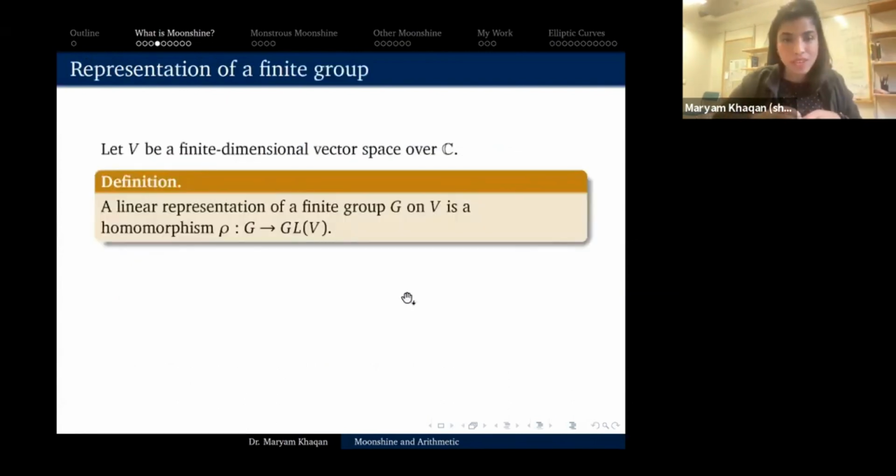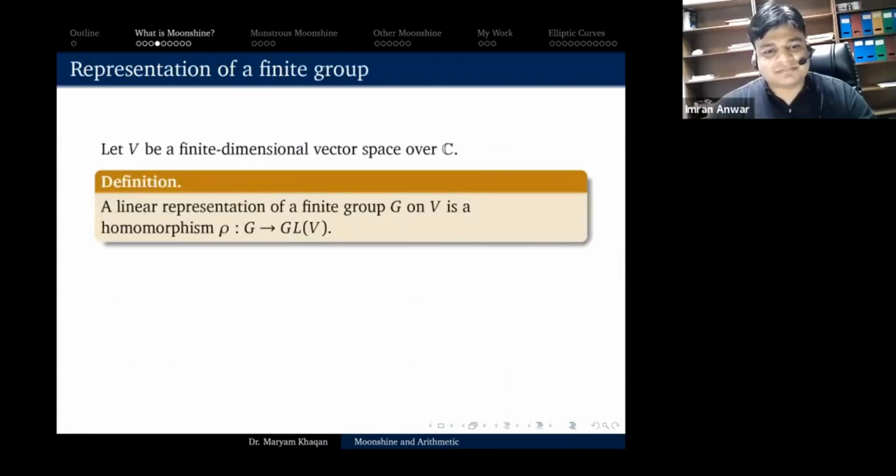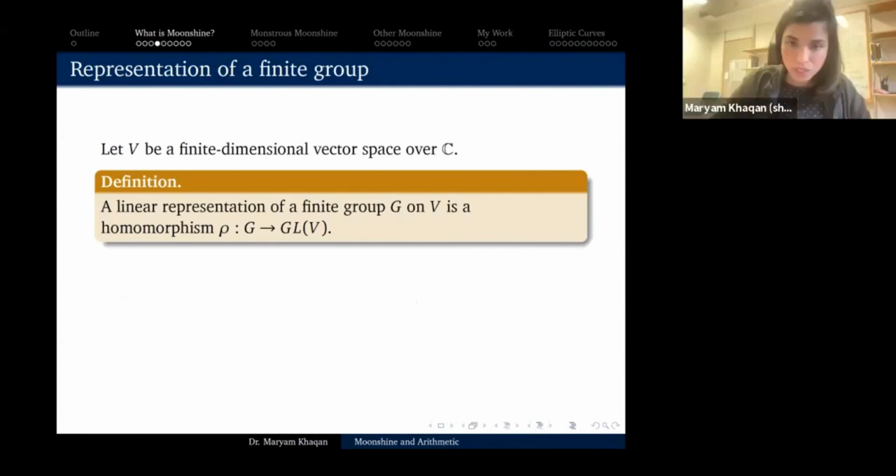So here's how we define the representation of a finite group. I'm going to let V be a finite dimensional vector space over C, and then a linear representation of a finite group is just a homomorphism from G to GL(V). GL(V) is the general linear group of V, by which I mean these are maps from V to itself that are invertible. So if this is your first time looking at this definition, here's a simple example of a representation. You can take any element of G and map it to the identity map.